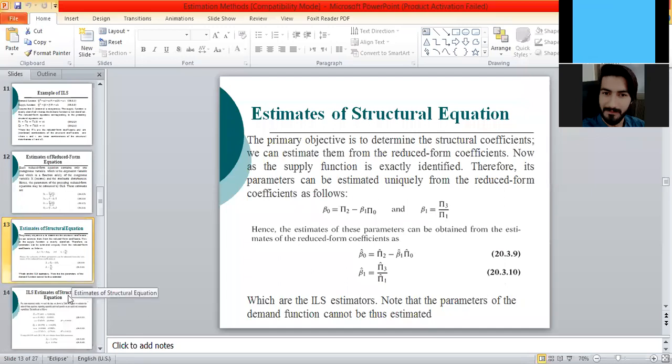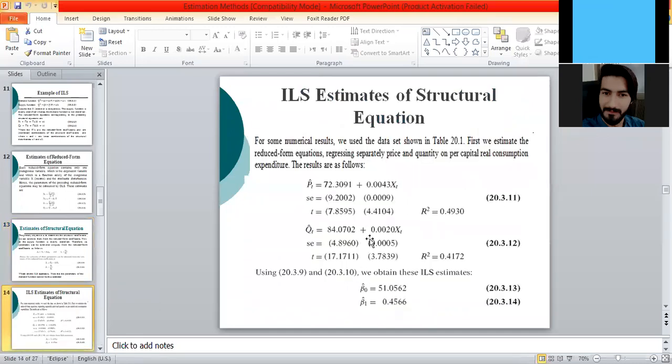This is pi 3 hat, 0.0020, and 0.0043 is pi 1 hat. Dividing 0.0020 by 0.0043, we get 0.45066. This is beta 1, and this value of beta 1 is obtained by using the numerical estimates of the reduced form coefficients.